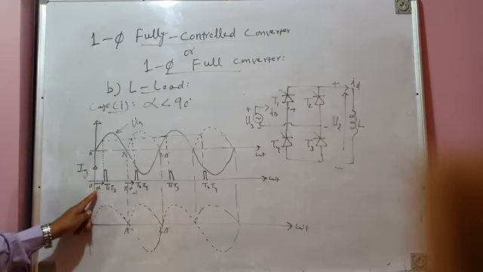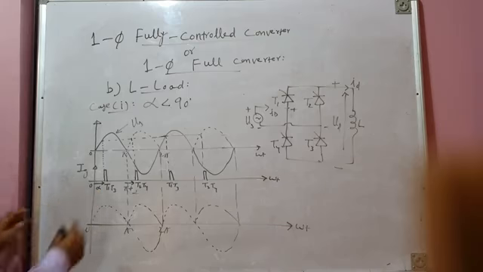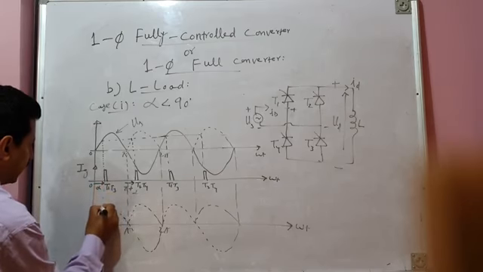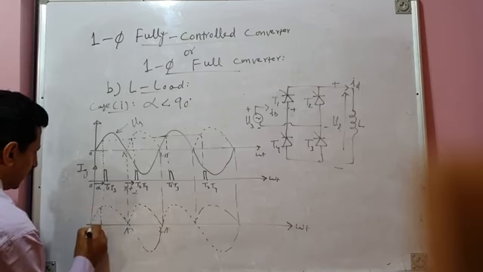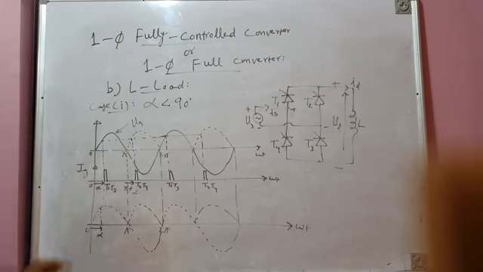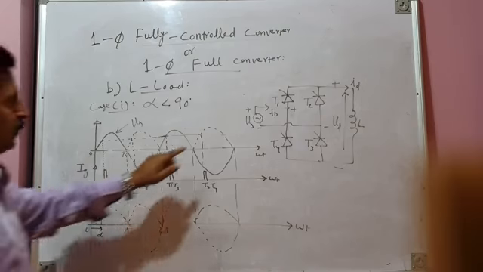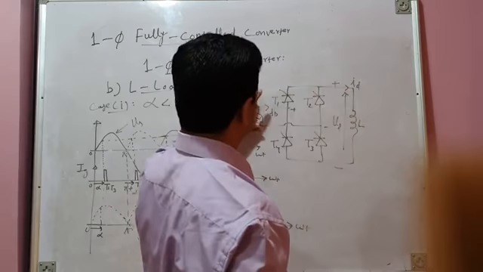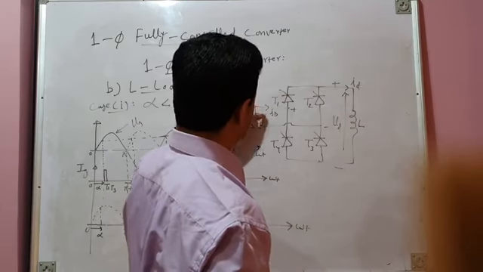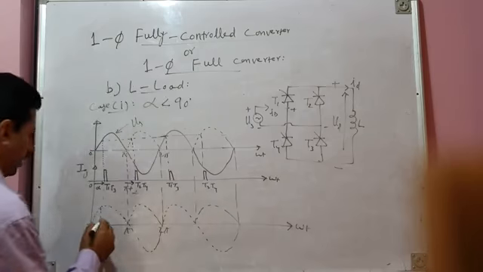They are fired after a delay of alpha. So alpha is the delay angle. So at this instant, T1 and T3 are fired. This is alpha. So that means when T1 and T3 are fired at alpha, your load gets connected to source and it receives the remaining segment of positive half cycle of source voltage, as you already know.